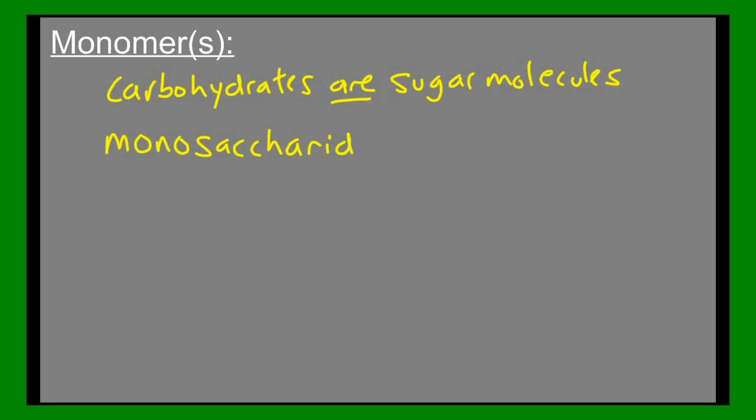Let's break down that word. Mono and saccharide. Mono, from a previous video, you should remember means one or single. Saccharide means sugar. So a monosaccharide is a single sugar molecule.